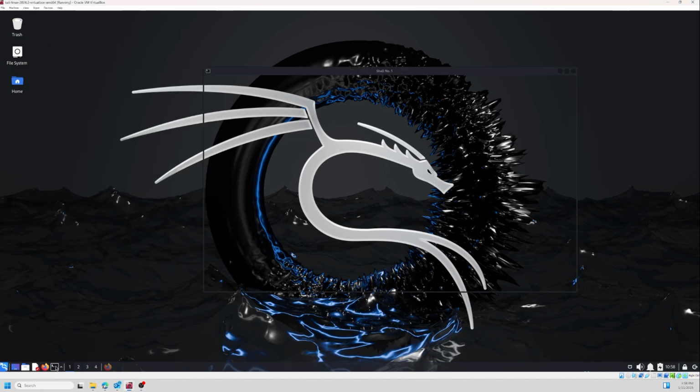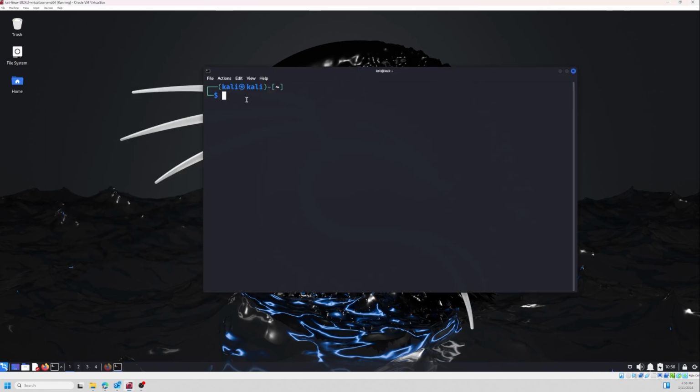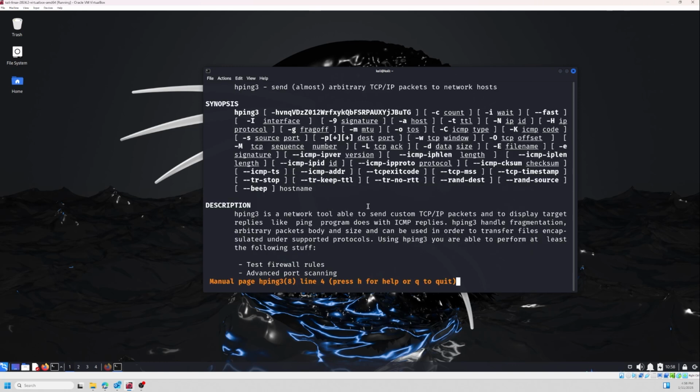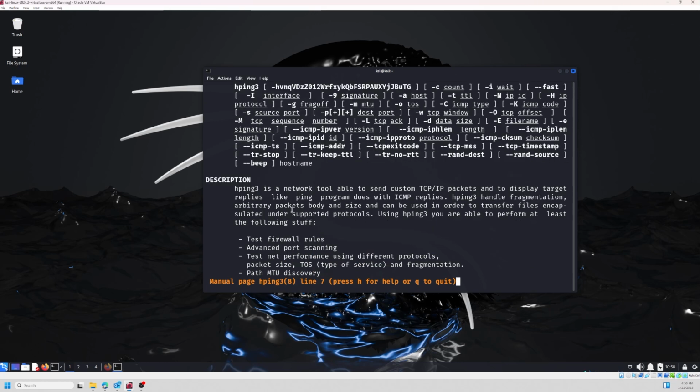Now we need to open the terminal. We will use hping3 to simulate or perform the DoS attack. Before we use the tool, we can run man hping3 to see what this tool is. When we scroll down, we have a description of hping3. hping3 is a network tool able to send custom TCP/IP packets.